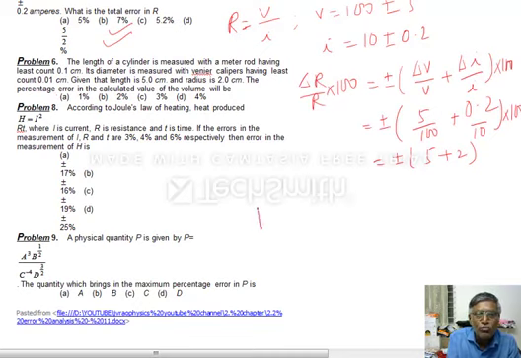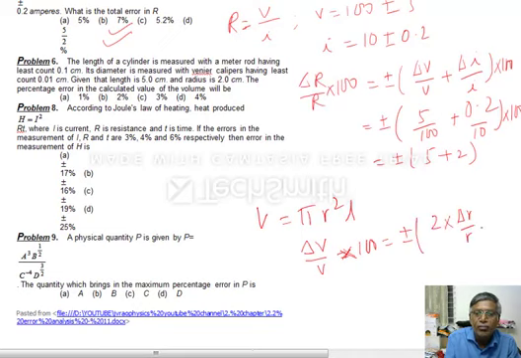So volume formula is pi r square L for cylinder. ठीक है. So delta V by V into 100, percentage पूछा है, is equal to plus or minus 2 into delta R by R plus delta L by L into 100. See here, the value you have to consider is the error.